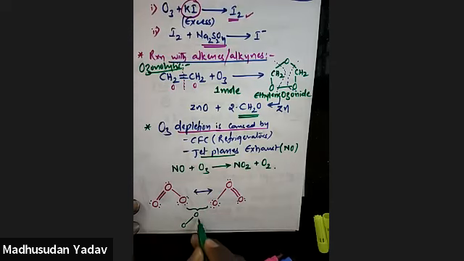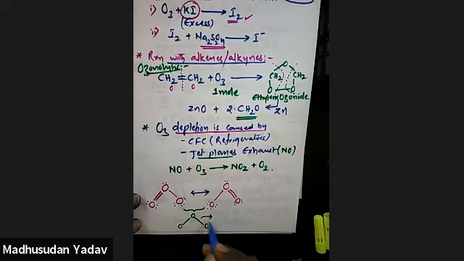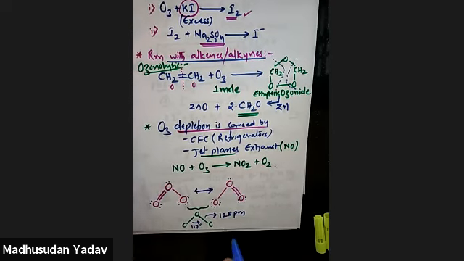Oxygen, oxygen, oxygen. Here the bond length is 128 picometers and your bond angle is 117 degrees. That means in ozone, the bond lengths are the same.